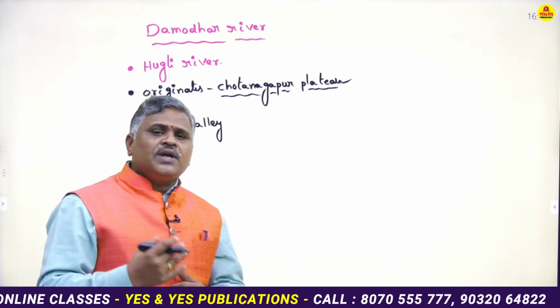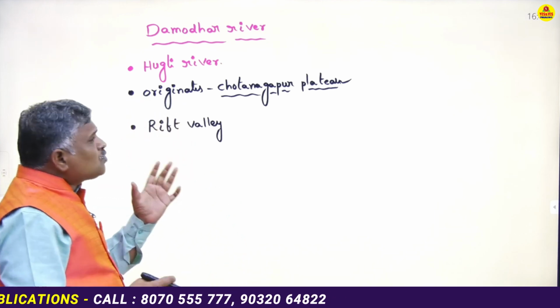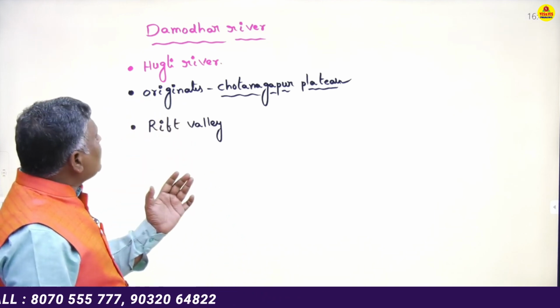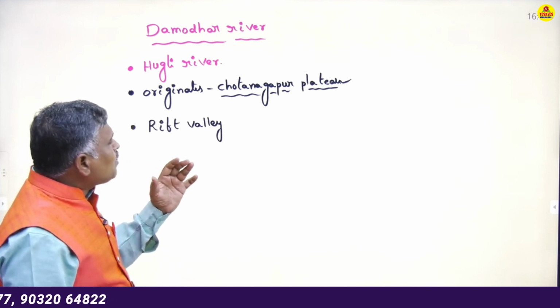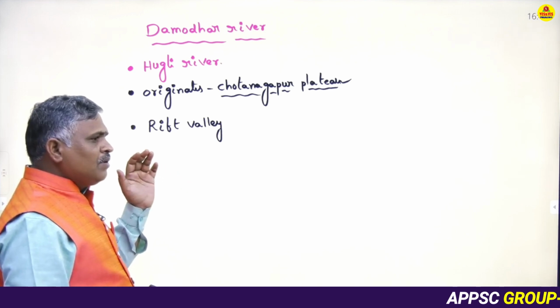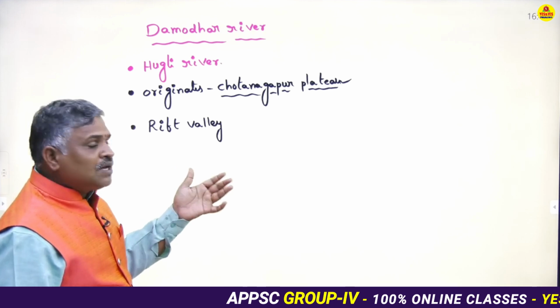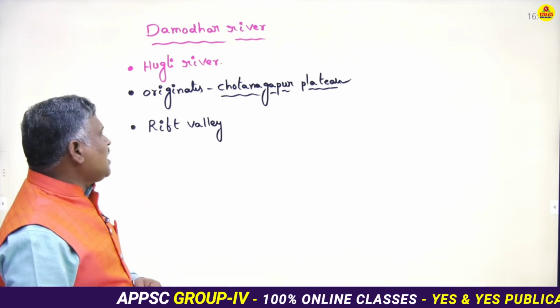Damodar is a tributary of the Hooghly river. What is the originating place of the Damodar river? The Chota Nagpur Plateau in Jharkhand state. It flows through a Rift Valley. Next, it debouches, meeting the Hooghly river in West Bengal state.